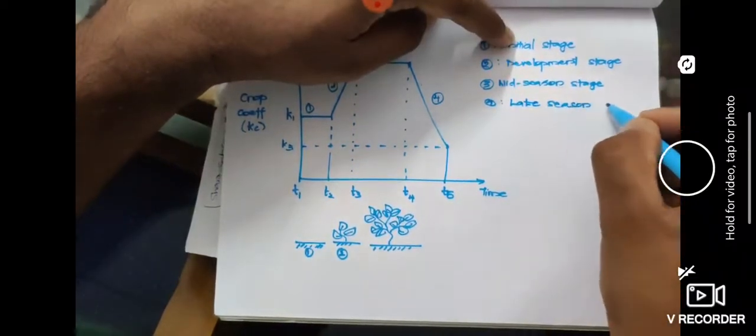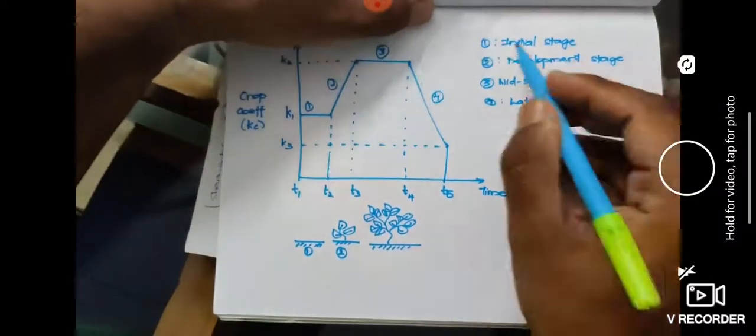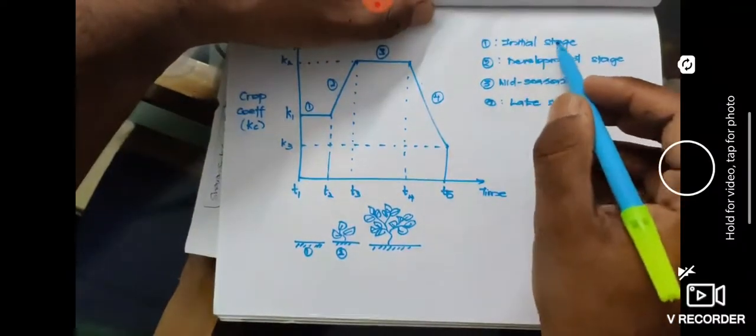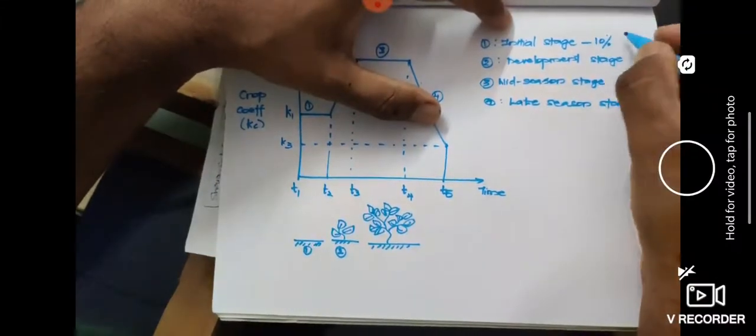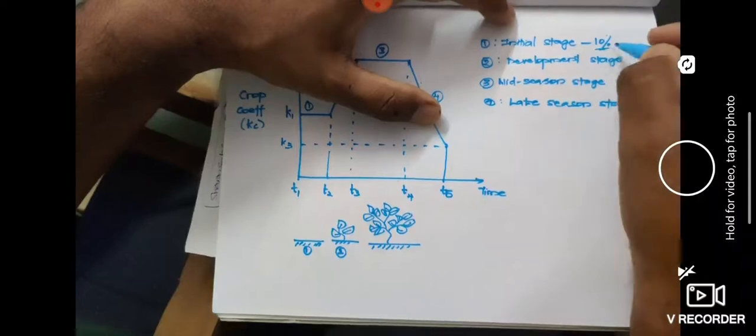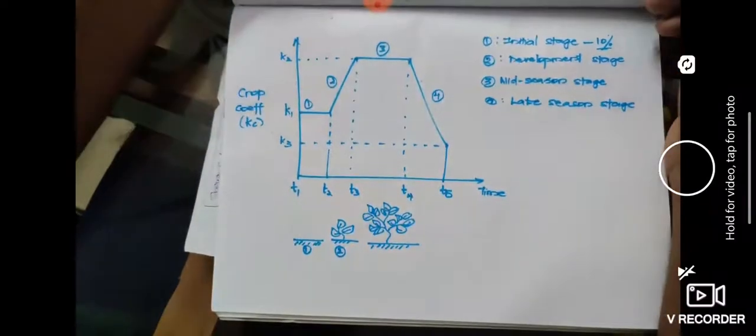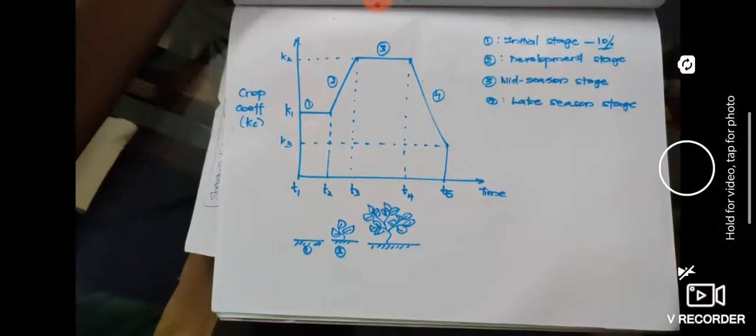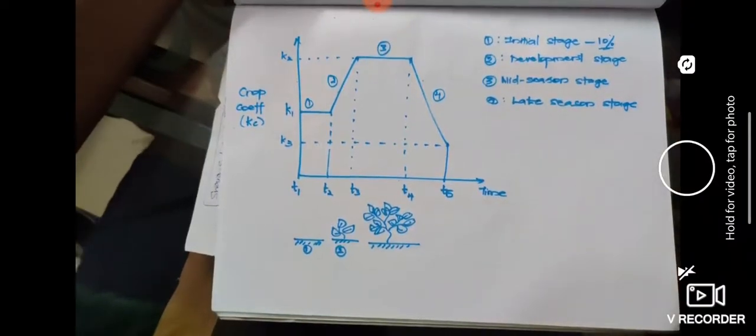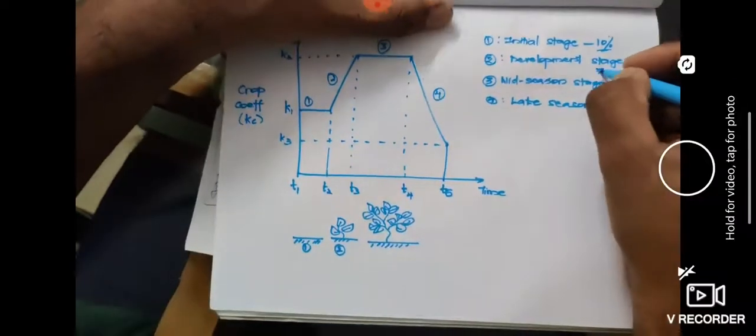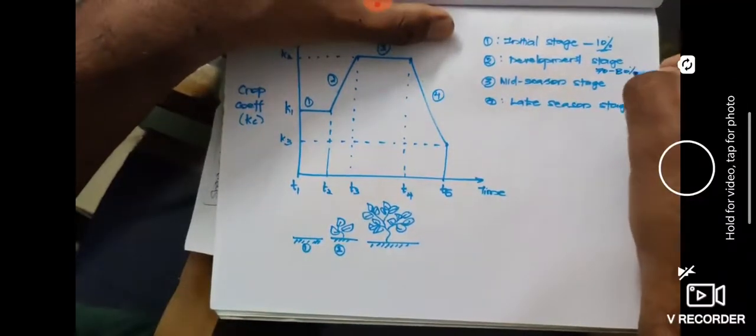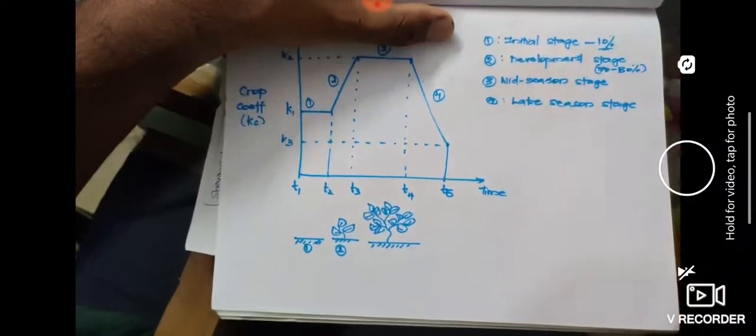The initial stage occurs when the coverage is less than 10% of the ground. The ground coverage will be very small, because we are just putting in the seeds, and the seeds only cover a small part of the total area. Then coming to the development stage, the coverage slowly starts to increase, up to 70 to 80%. During the development stage, it slowly increases.